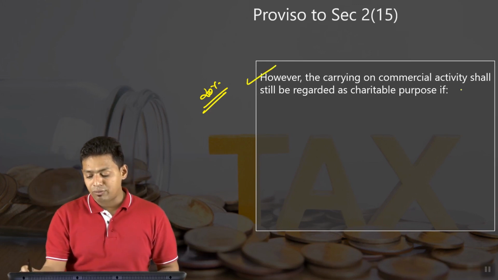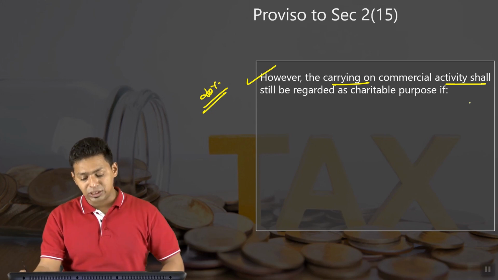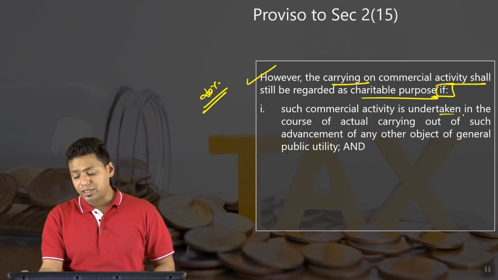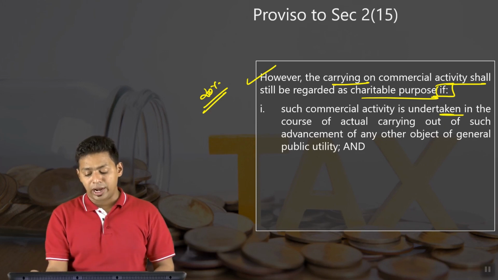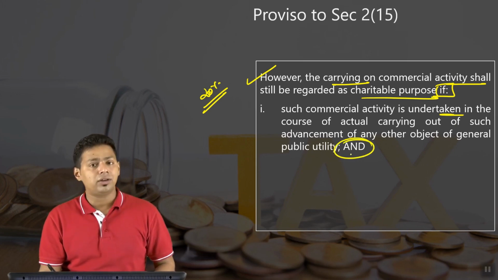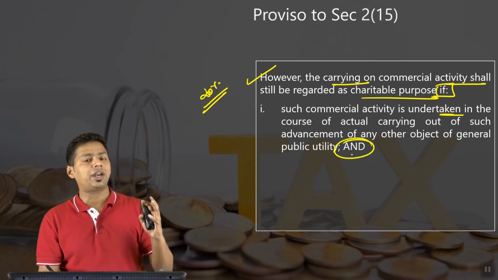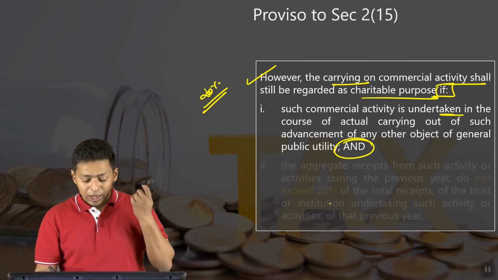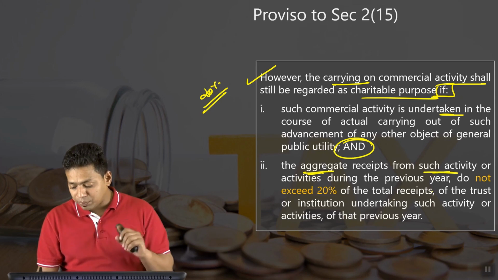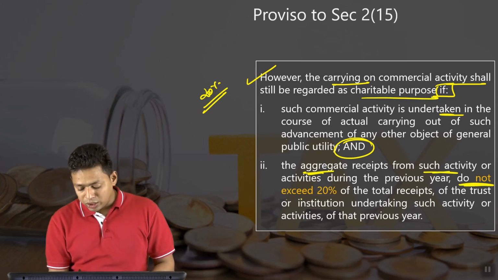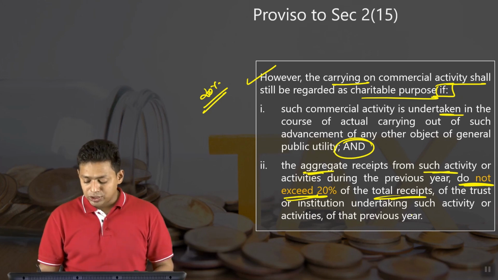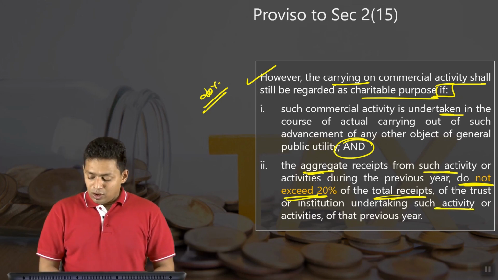So look at this. However, carrying on the commercial activity shall still be regarded as a charitable purpose if such commercial activity is undertaken in the course of actual carrying out of the advancement of any other object of general public utility, and it is carried out for the purpose of charity only, and the aggregate receipts from such activities during the previous year do not exceed 20% of the total receipts of the trust or institution undertaking such activities.